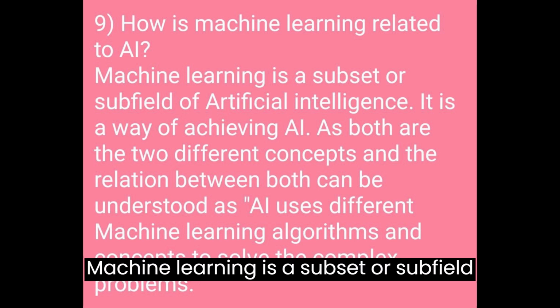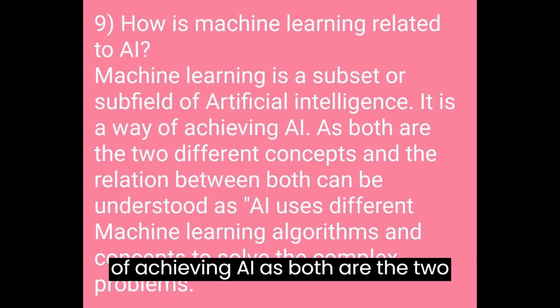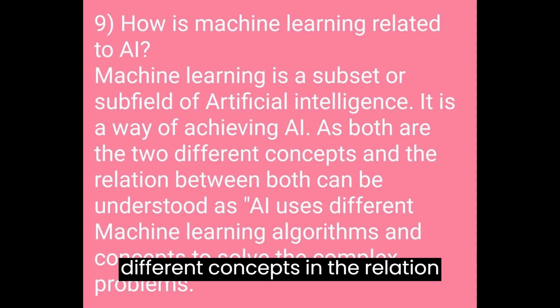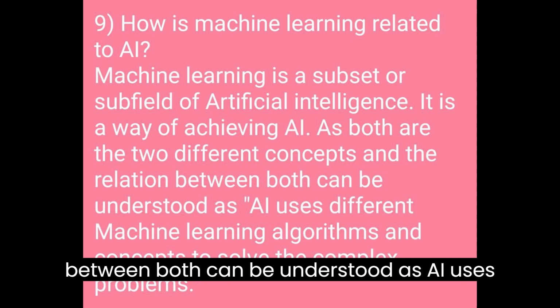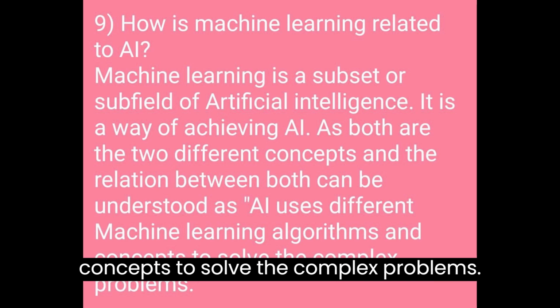9. How is machine learning related to AI? Machine learning is a subset or subfield of artificial intelligence. It is a way of achieving AI. Both are two different concepts, and the relation between them can be understood as AI uses different machine learning algorithms and concepts to solve complex problems.